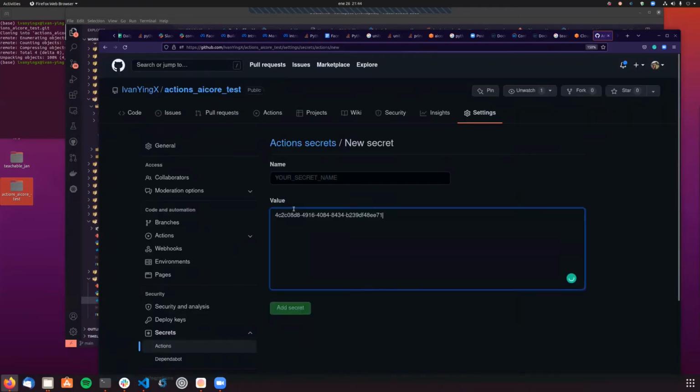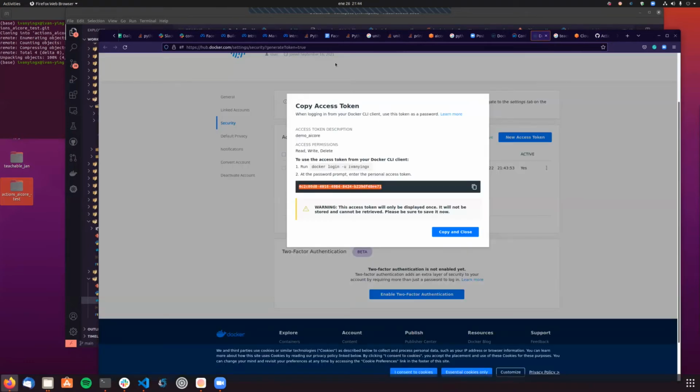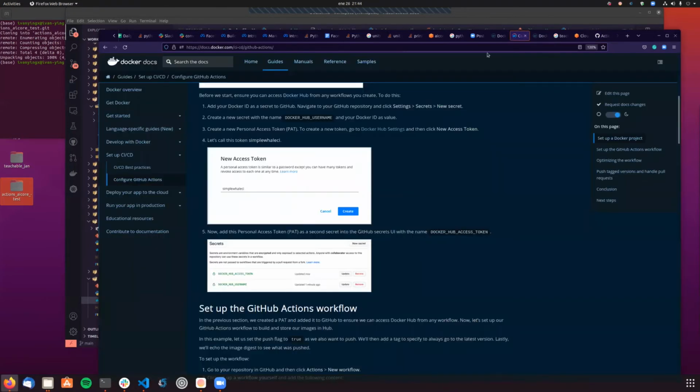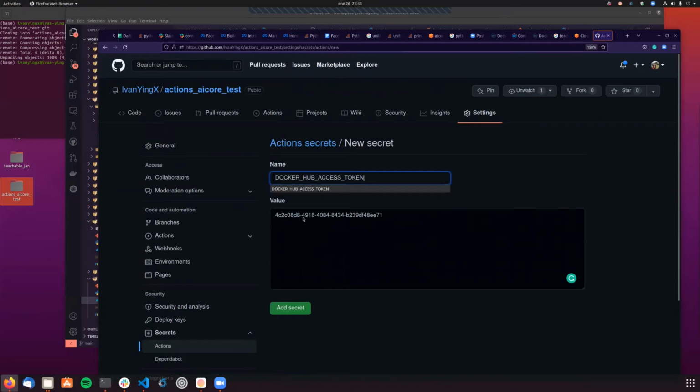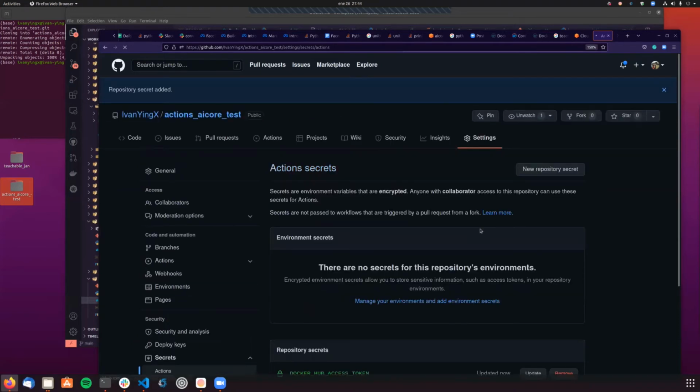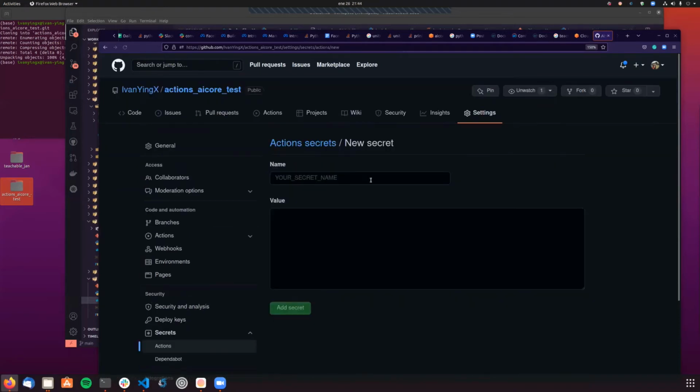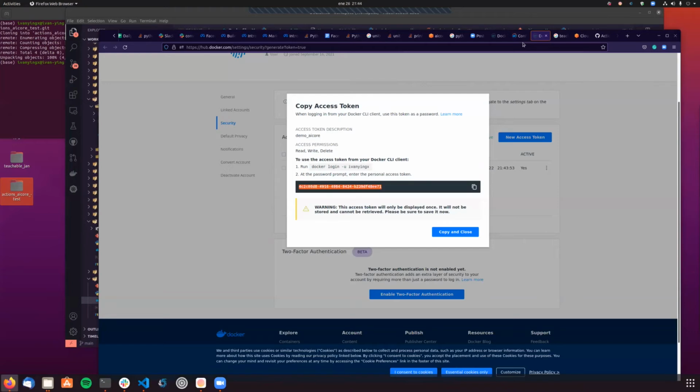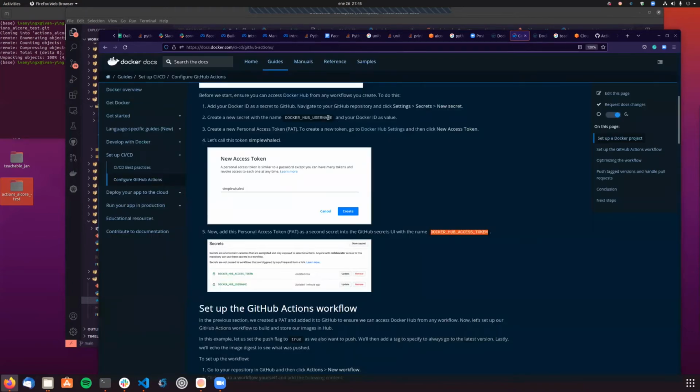And the value of that secret is this access token that we have just generated from Docker Hub. And we are going to call that Docker Hub access token. Here the name and here the value as secret. And we need to define another secret, which will be our Docker Hub username.